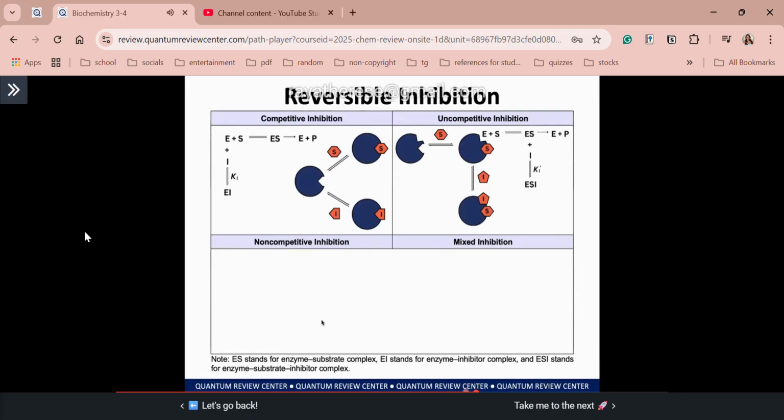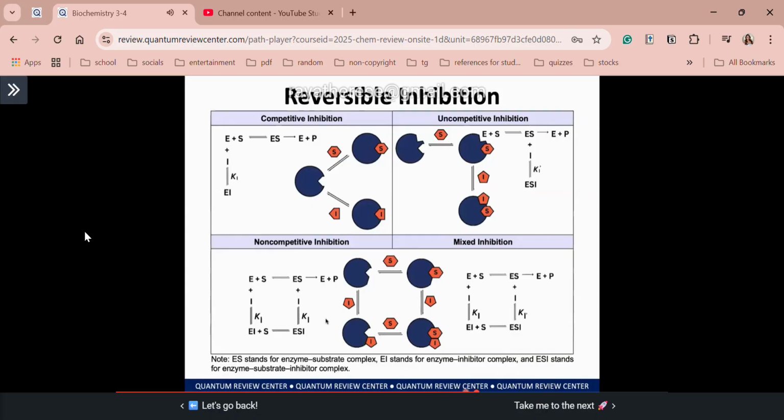For non-competitive and mixed inhibition, they are actually the same lang. Ang difference lang nila is yung affinity between the E and ES complex. As you can see, class, both of them have two binding sites. One is the active site and one is the inhibitor binding site. So of course, if you will ask, sir, ano po ang difference between the two? Si non-competitive, it has an equal affinity with your enzyme or ES complex. Pwede mag-bind ang inhibitor kahit wala pa si substrate, or pwede rin siyang mag-bind pag nandun na si substrate sa active site. Si mixed inhibition, hindi pantay na affinity with your enzyme and enzyme-substrate complex.